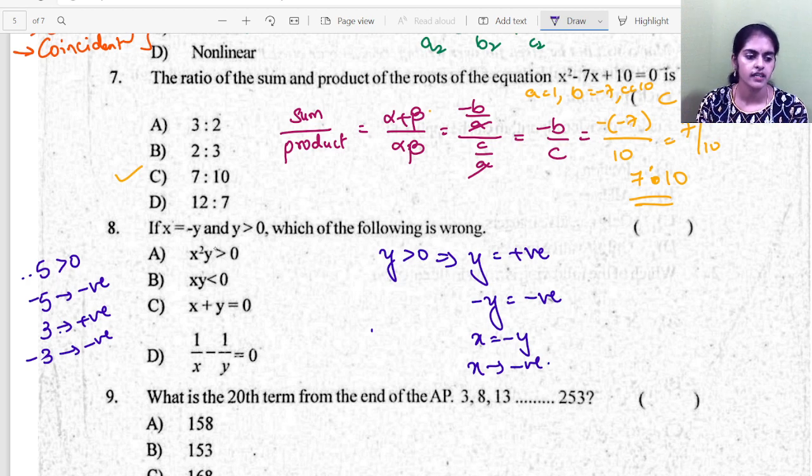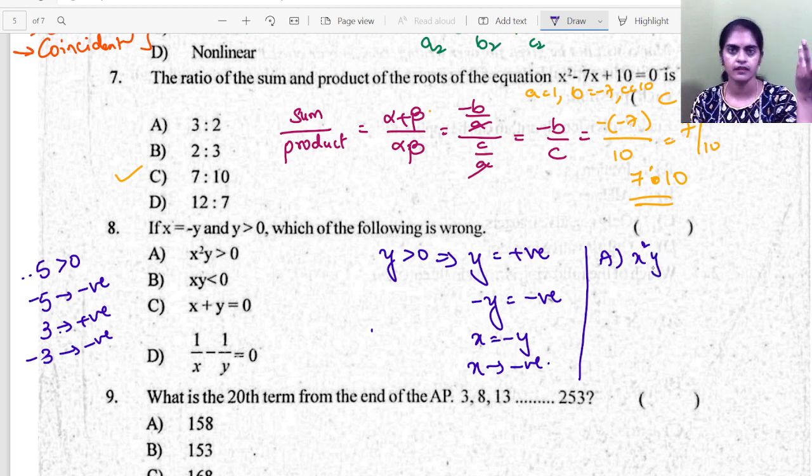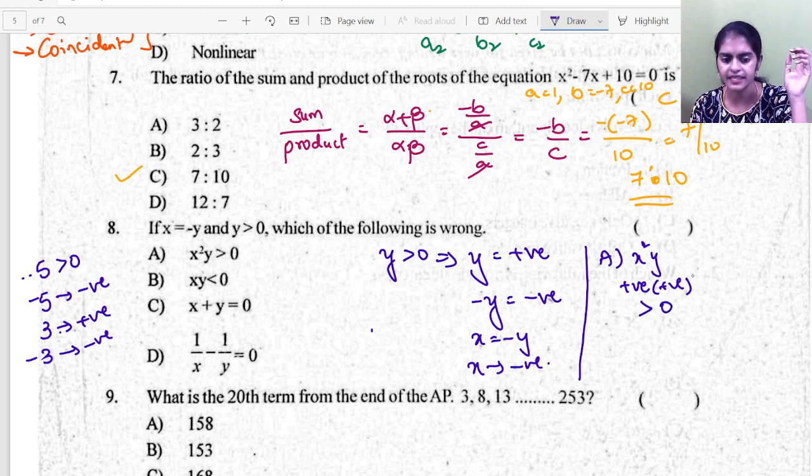Understood? Okay. So now x square y is greater than 0. Is this correct? xy is less than 0. See here. Now let us see the first option, option A, x square y. Whether x is positive or negative, x square will be positive. And y is also positive. So the total value is positive. Yes, it is greater than 0.